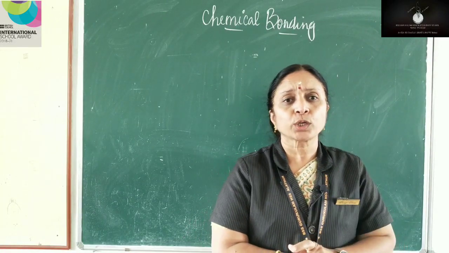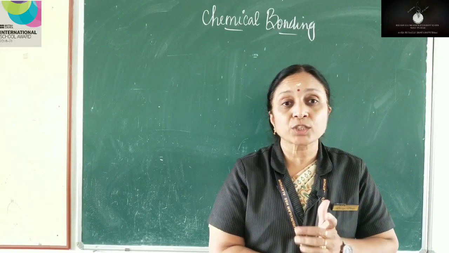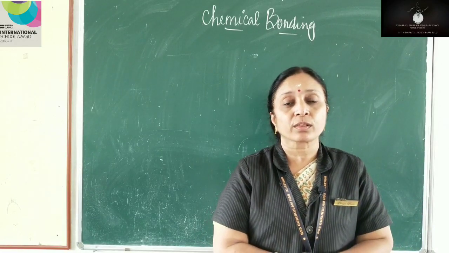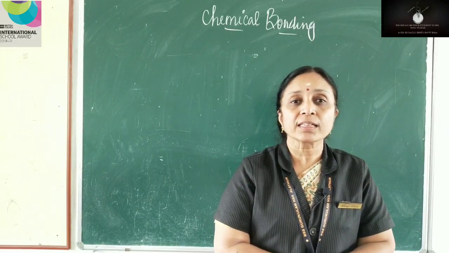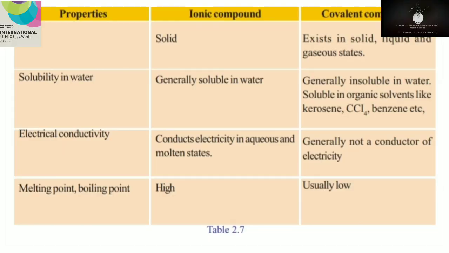Only a small portion of the second chapter is pending now. That is a table which shows the comparison of ionic and covalent compounds. After that, we will discuss the textual exercises. Your textbook shows a table where there are 3 columns. The first column is properties, second column is ionic compound, covalent compound is the next tabular column.